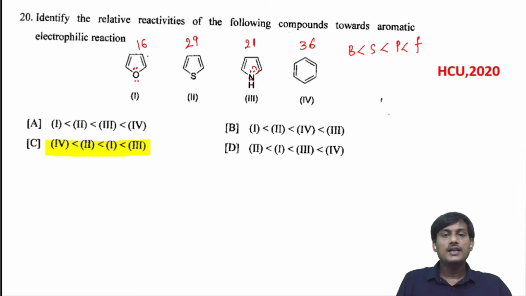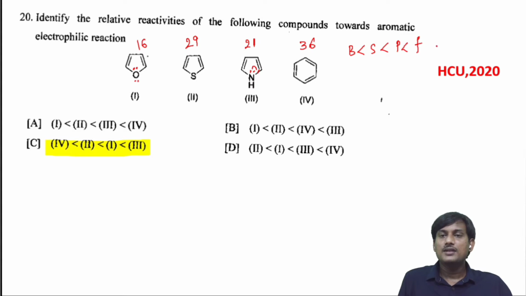Since the nitrogen can easily release electrons into the ring, pyrrole has more reactivity towards electrophile than furan. So here there is a change in order.